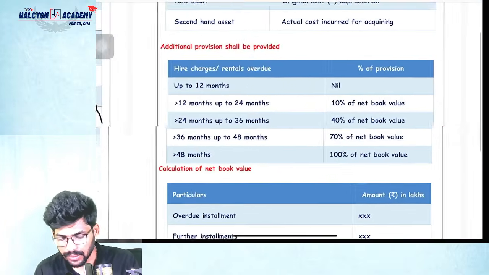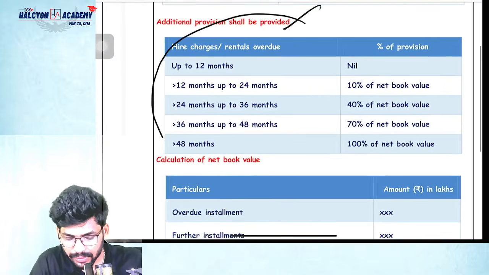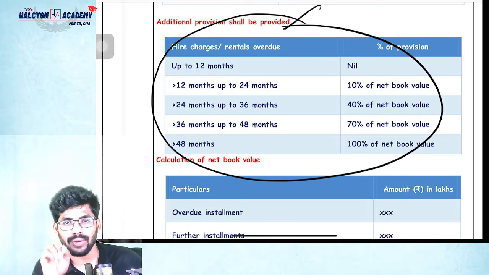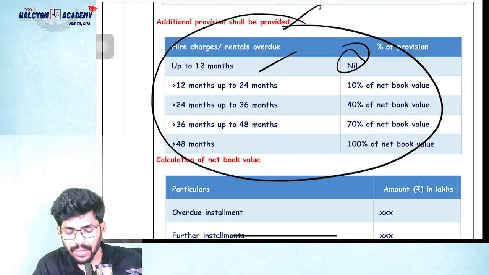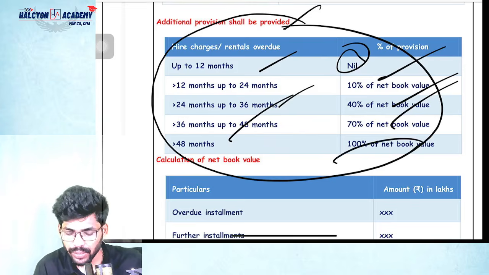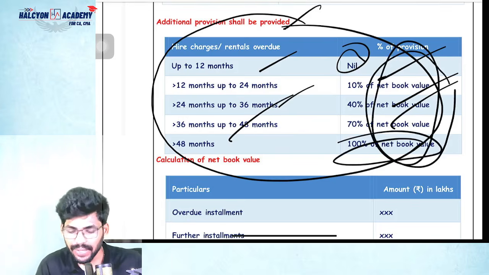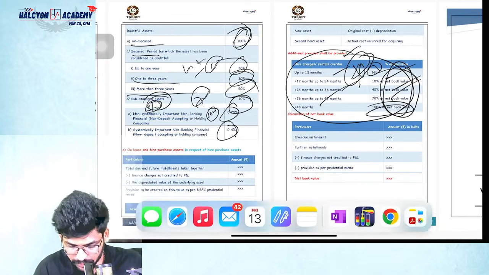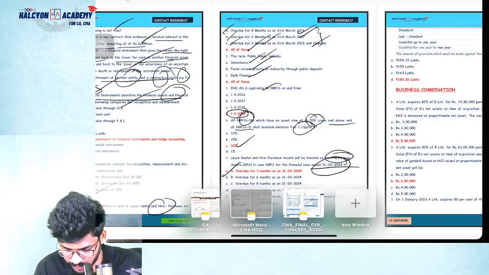And they may ask a question from these, guys. Please study this. Additional provision may be created based on the net book value. Up to 12 months nil, 12 to 24 months 10%, more than 24 up to 36 months 40%, 36 to 48 months 70%, more than 48 months 100% of net book value. So please remember this, very important for this attempt. Okay, so you can solve that question now.